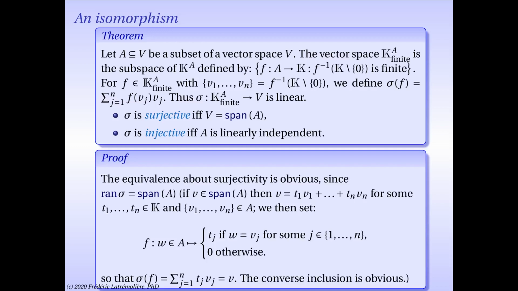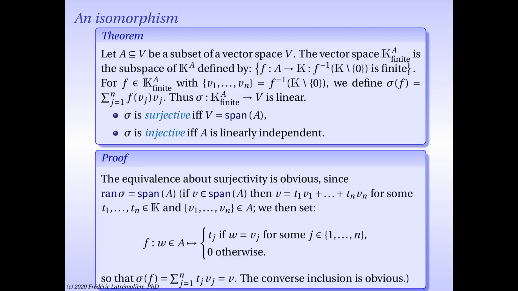First, surjectivity is reasonably obvious because it's very easy to check that the range of sigma is in fact the linear span of A. I'm going to do it to show you how to use these notations a little bit. So let v be a vector in the linear span of A. Therefore, v is a linear combination of elements in A. So v equals t1 v1 plus, etc., plus tn vn for t1, t2, etc., tn scalars and v1, v2, etc., vn elements in A. Now I'm going to define a finitely supported function from A to k.